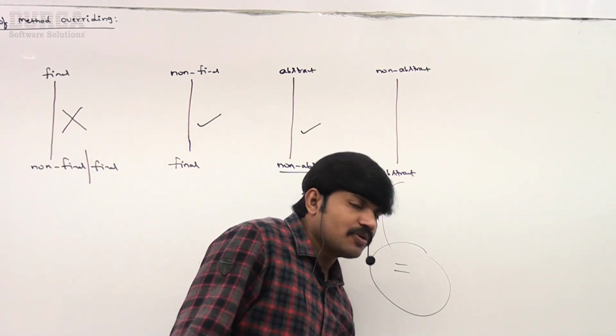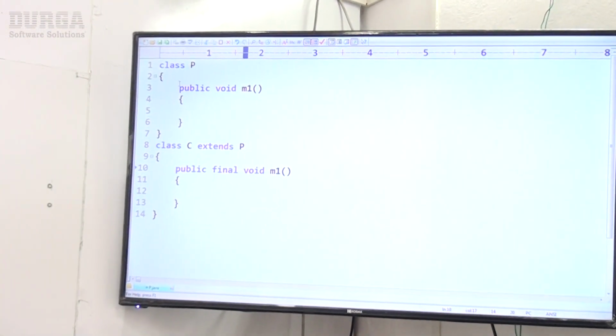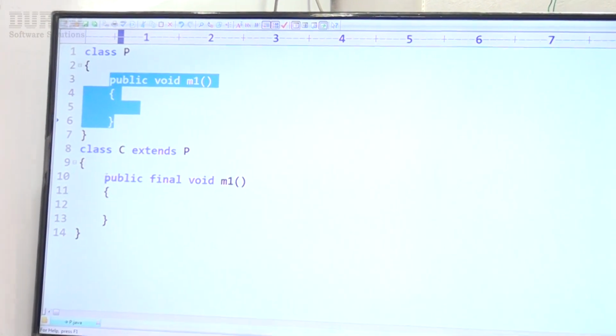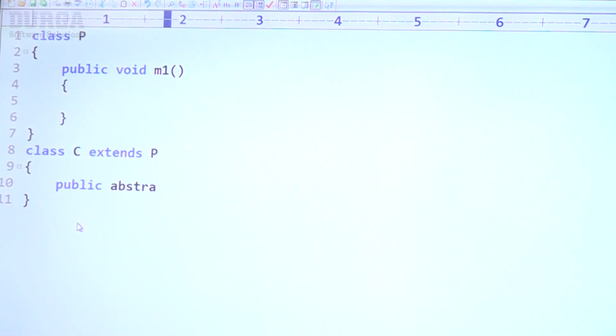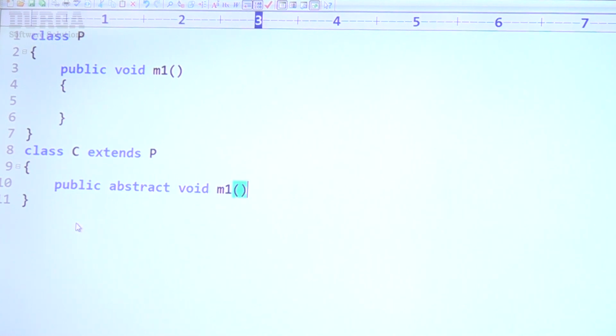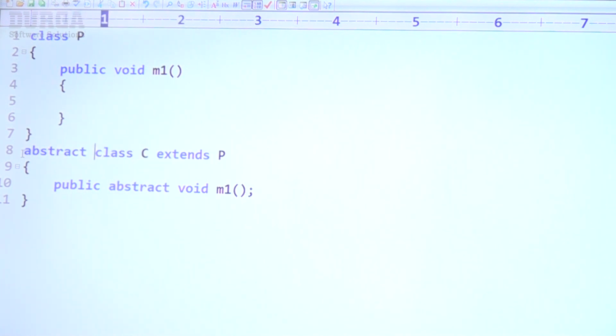Now let me show this one. Observe carefully, sir. The parent class method is not abstract. Now the child class method is taking public abstract void m1. Can you please consider, is it valid or not? Perfectly valid, because the class contains at least one abstract method, so let me take this class as abstract.